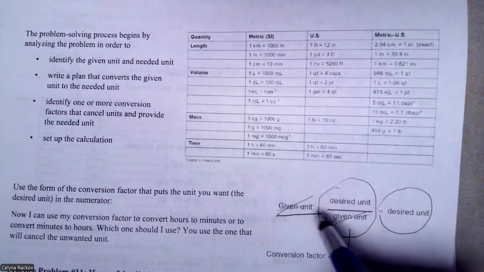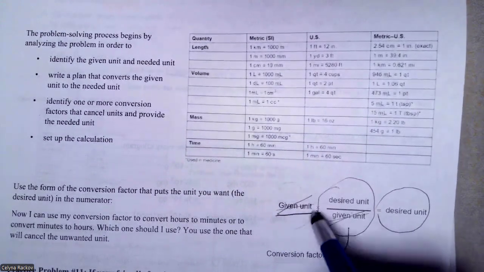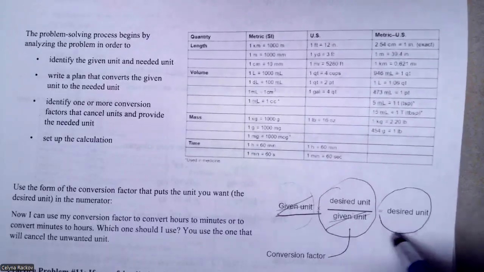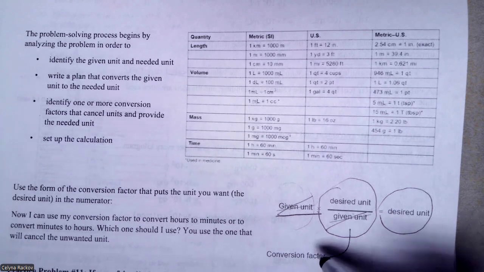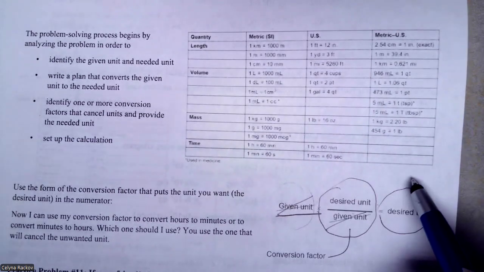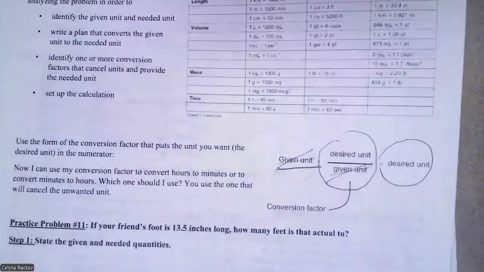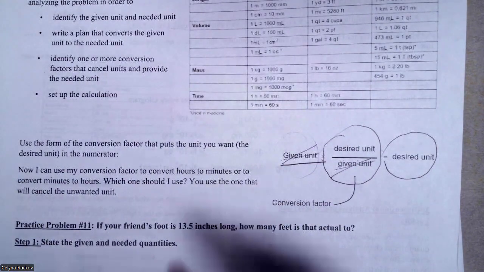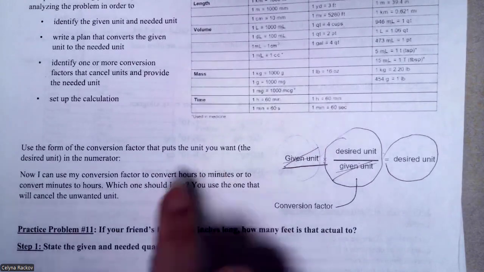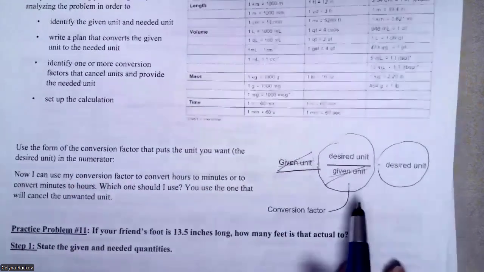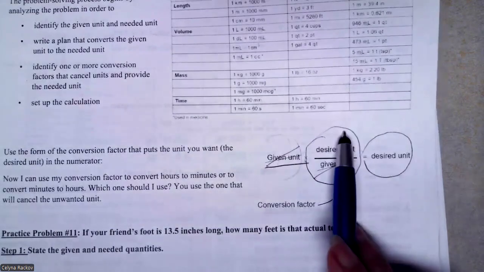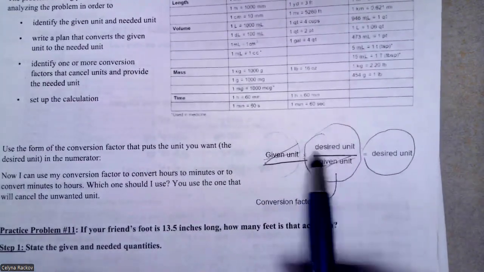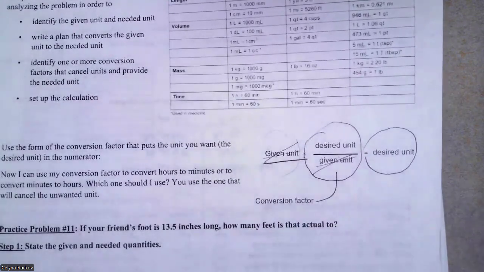Then set up your calculation, using the form of the conversion factor that puts the unit you want in the numerator, and the given unit in the denominator, so you can cancel out.